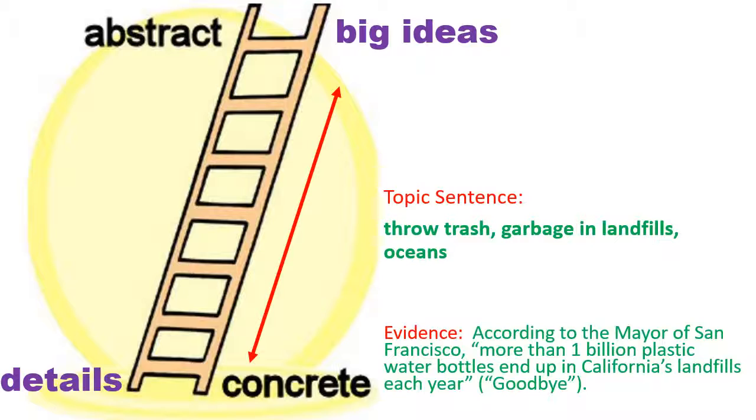So trash is a more general word or a more abstract word than plastic water bottles, but plastic water bottles are a specific kind of trash or garbage. And then we think, okay, trash and garbage, why is that a problem? We might say, well, trash and garbage, those are specific kinds of pollution or contamination. And landfills and oceans, well, that's really our environment. So the big idea here is that water bottles are polluting or contaminating our environment.